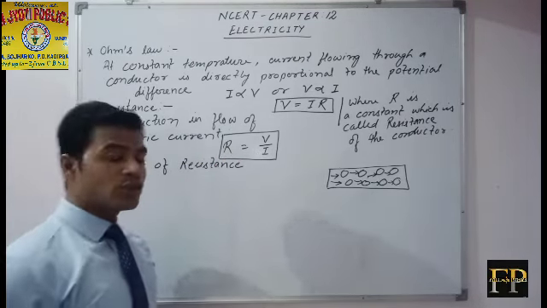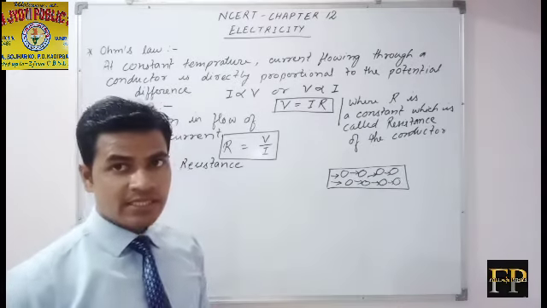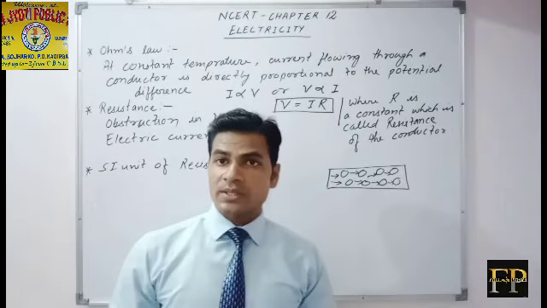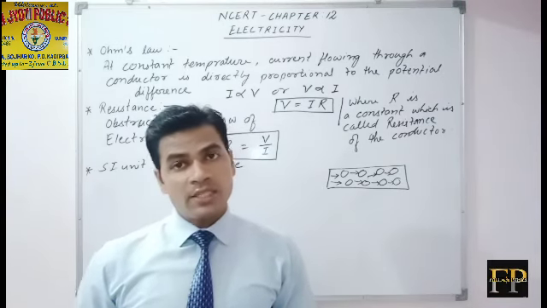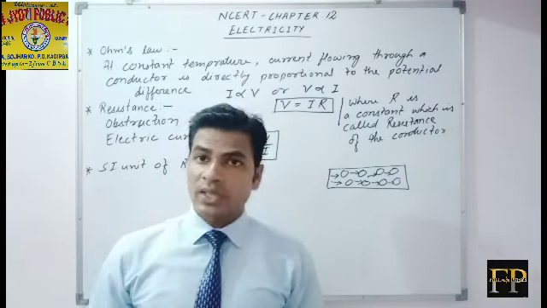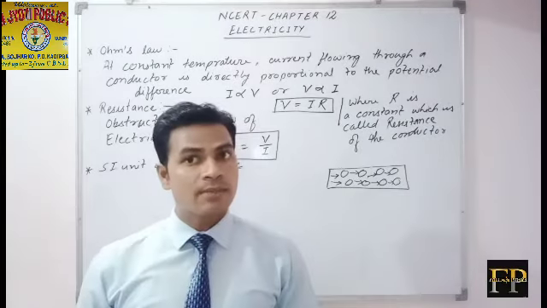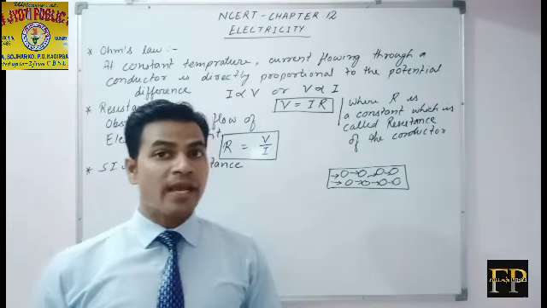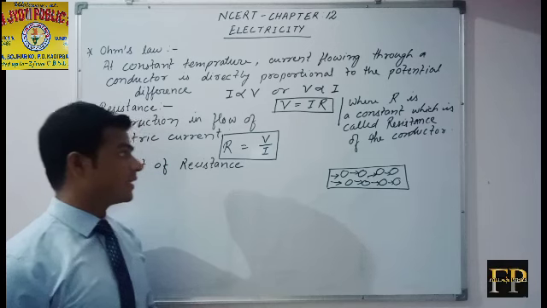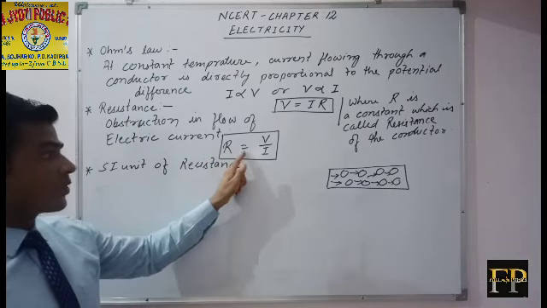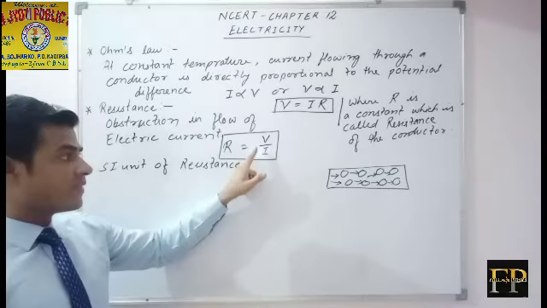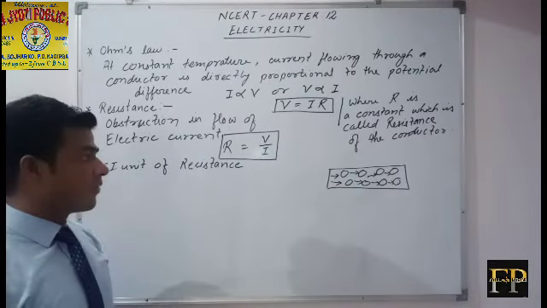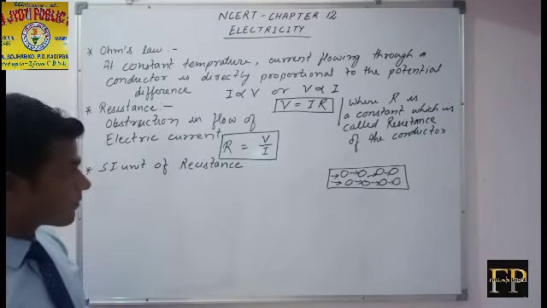So we have two definitions for resistance. Resistance is obstruction in the flow of current due to the collision of the moving electrons with the other electrons and atoms present in the conductor. And the mathematical definition is resistance equals the ratio of potential difference and the current flowing through the conductor.